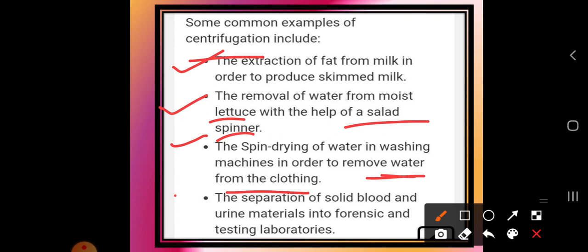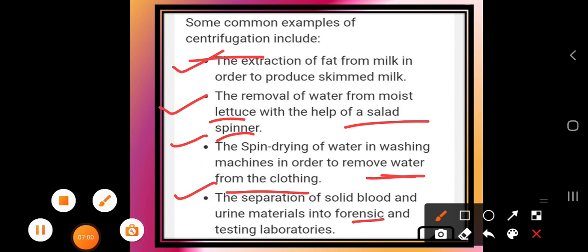Okay. And the separation of solid blood and urine materials in forensic and testing laboratories. If you want to separate the solid blood and urine material in a blood test or urine test, we use the centrifugation process itself. So, these are some common examples of the centrifugation process.